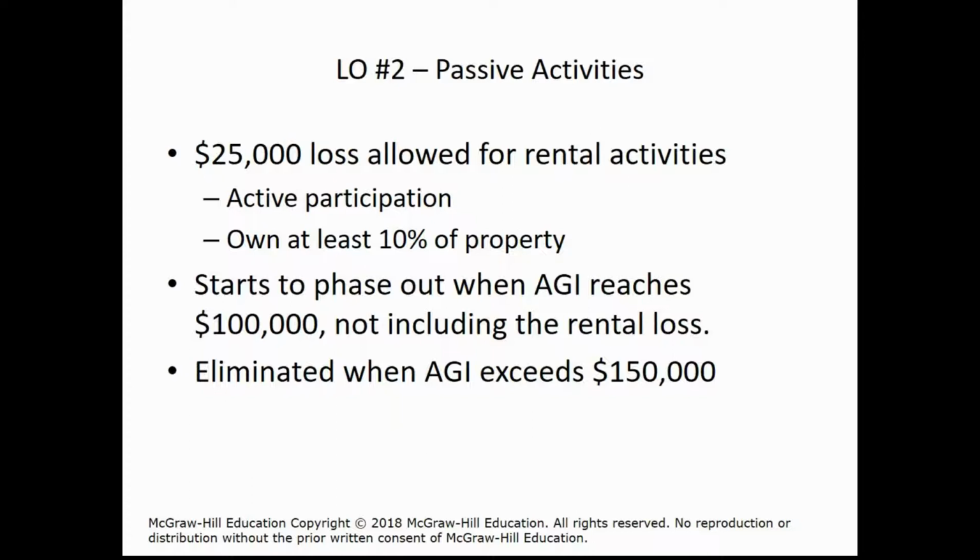One is that you have to actively participate in the rental activities. Again, this is different than material participation, but you have to actively participate and then own at least 10% of the property to qualify for this $25,000 loss deduction that can be taken against other passive income. This benefit starts to phase out when AGI reaches $100,000 and it's eliminated $50,000 later when it reaches $150,000.